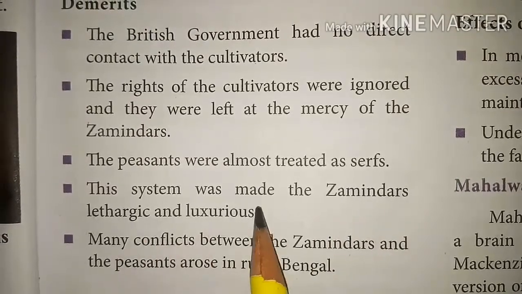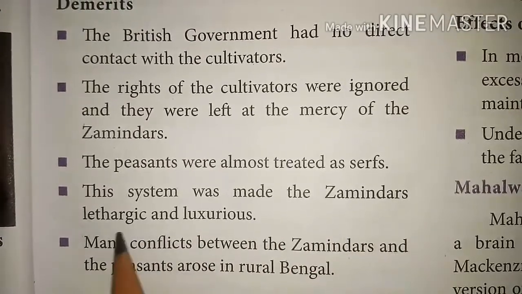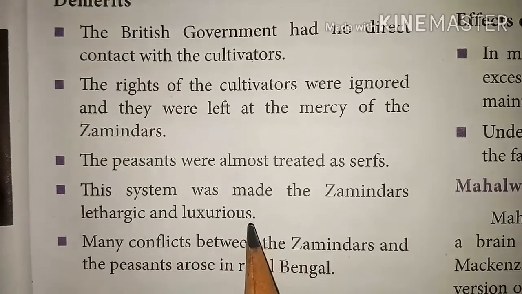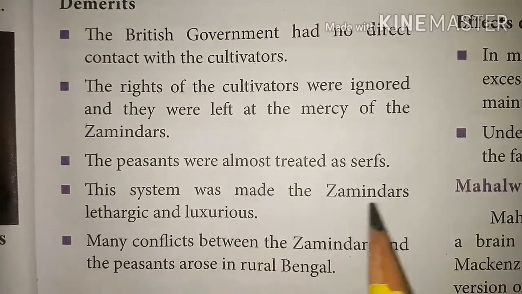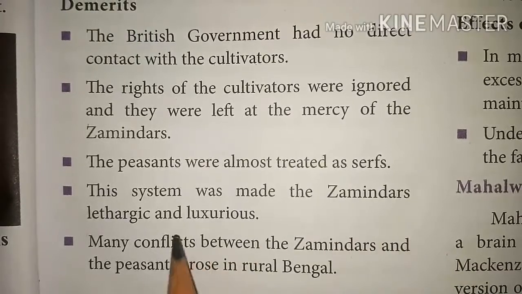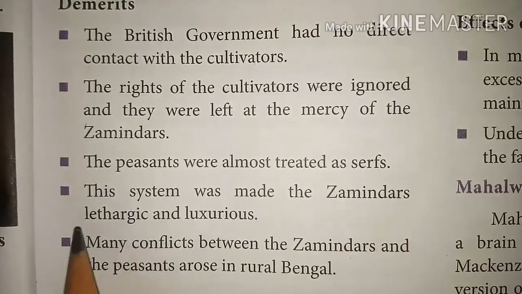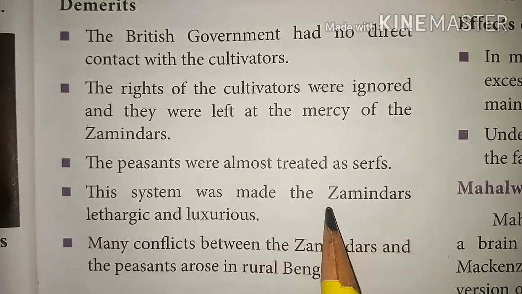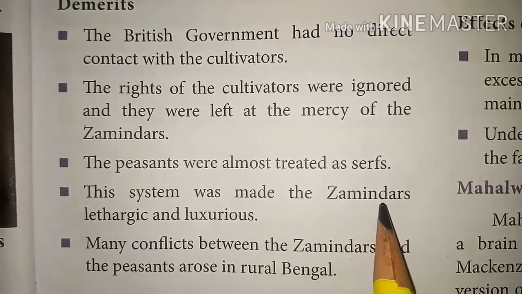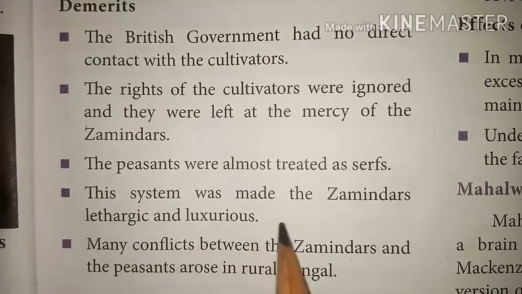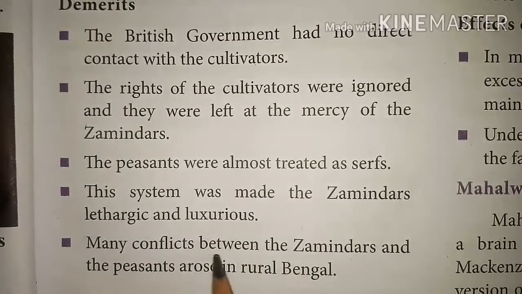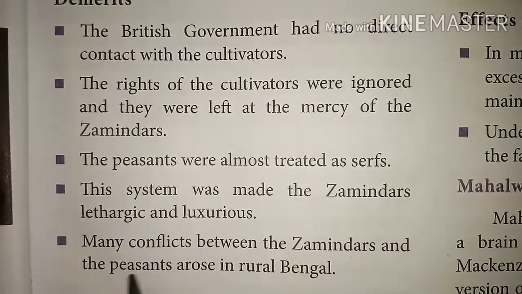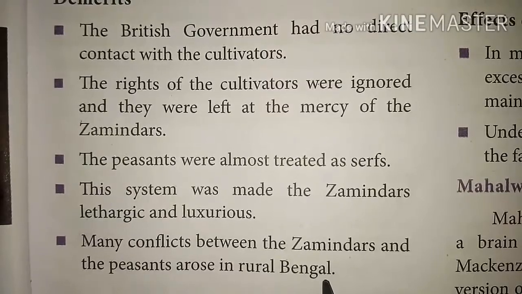So this system made the zamindars lethargic and luxurious. Lethargic means lack of energy. The zamindars didn't have any energy; they had taken all the energy from the cultivators. They used to live a luxurious life. Then many conflicts between the zamindars and the peasants arose in rural Bengal.